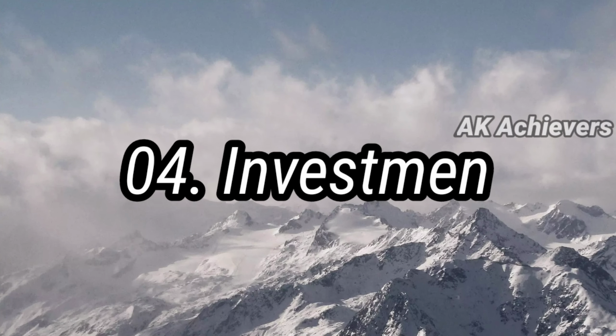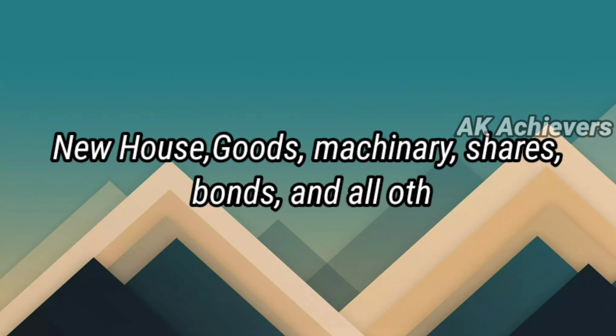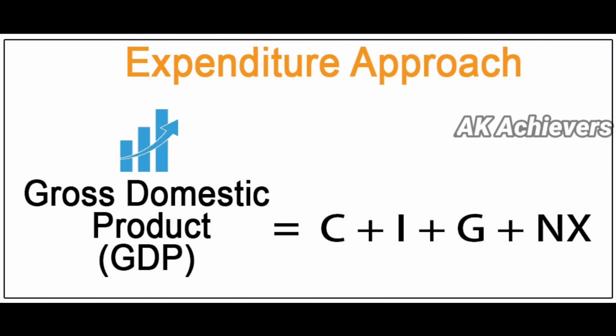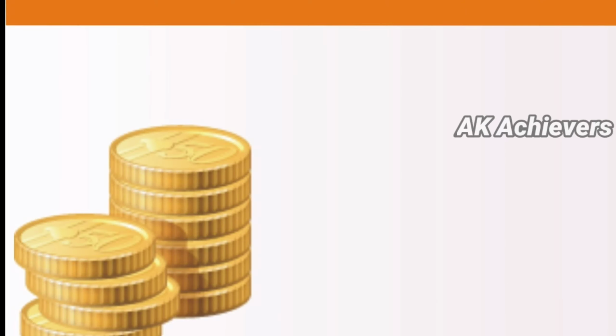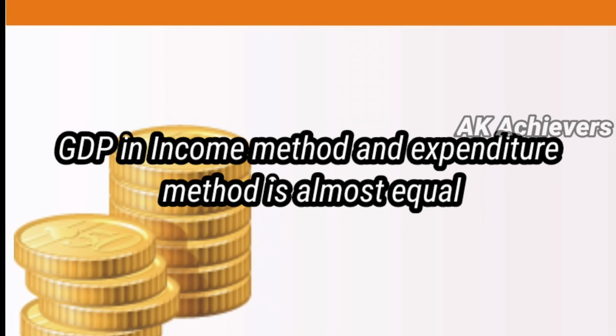Fourth factor, investment. Investments like if you bought a new house, inventory, goods, machinery, shares, bonds and other investments are also included in investments. GDP is equal to consumption by individuals plus government expenditures plus foreign exchange, that is exports minus imports, plus investments. The value of GDP in the income method and expenditure method comes out almost equal.